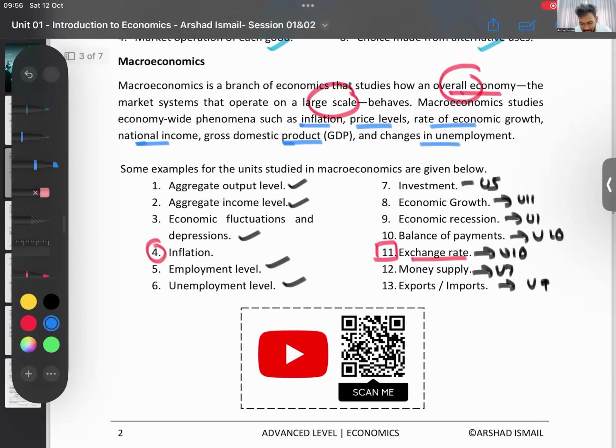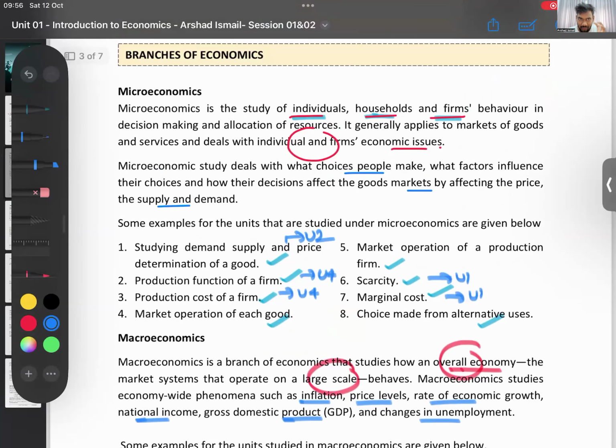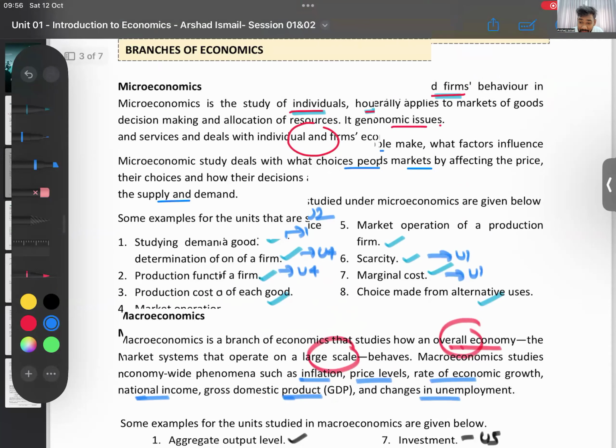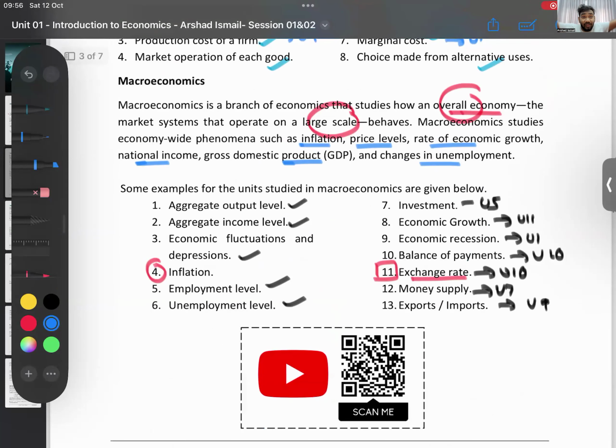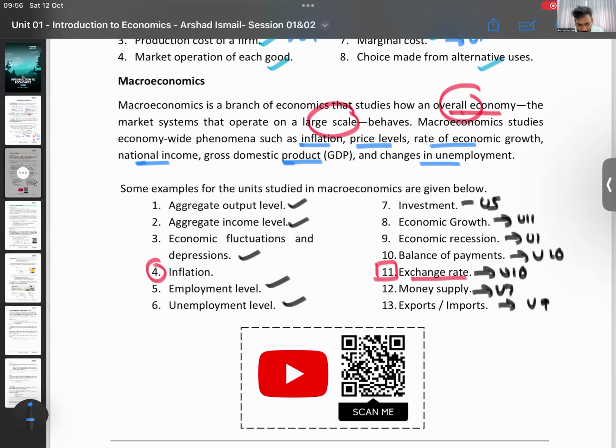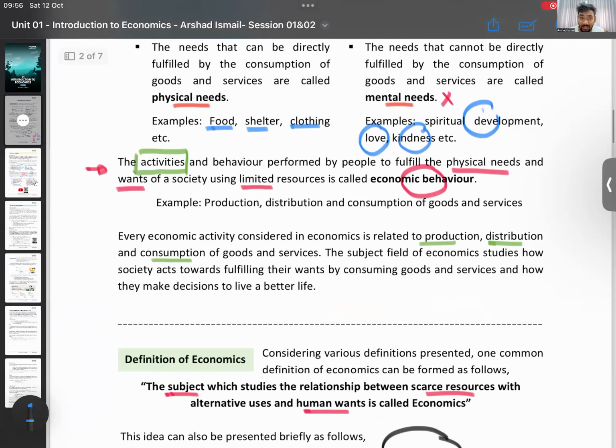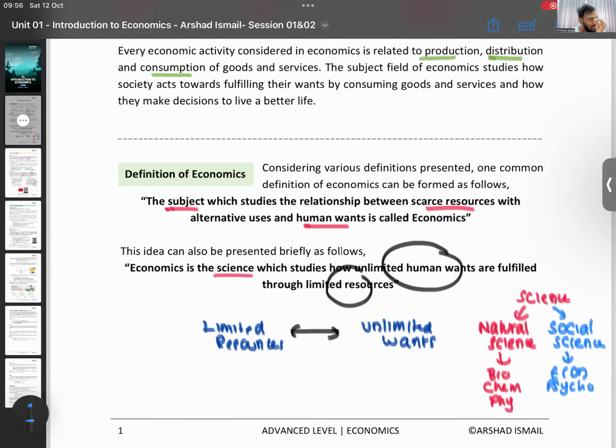Right. So that's micro and macro. Again, to summarize, microeconomics is where you talk about a small part of the economy, maybe the demand for one good, the price of one good, the supply of one good, how an individual firm is behaving. That is micro. What is macroeconomics? Where you study about the overall economy. GDP, inflation, exchange rate, economic growth, money supply, the entire economy. That is macroeconomics. Those are the two branches of economics. Then quickly back to this one. What is the definition for econ? Economics is a study about with your limited resources, how do you satisfy your unlimited wants?